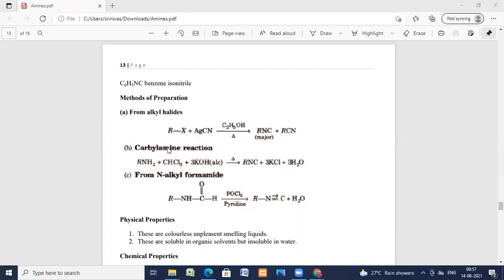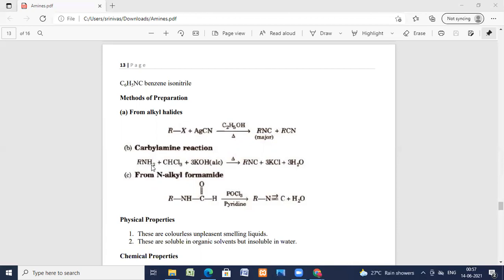Carbylamine reaction. A very good reaction for amines, which I have told you, for detection of primary amines. RNH2 on reaction with chloroform and 3 moles of alcoholic KOH, on heating, we get RNC plus 3 KCl and water.